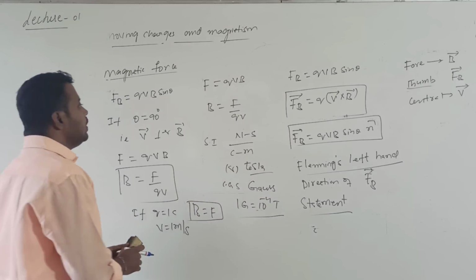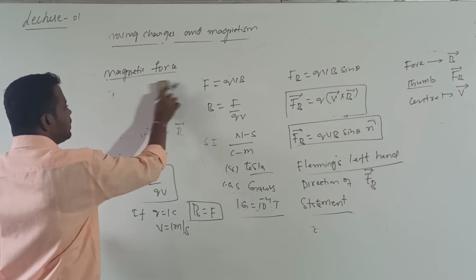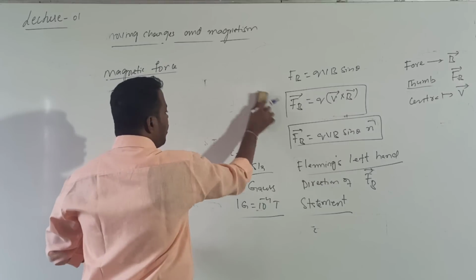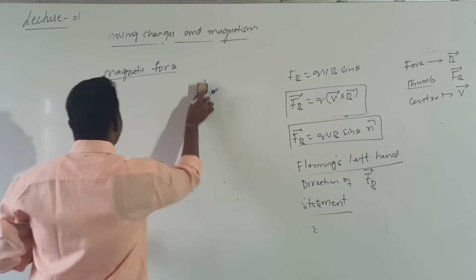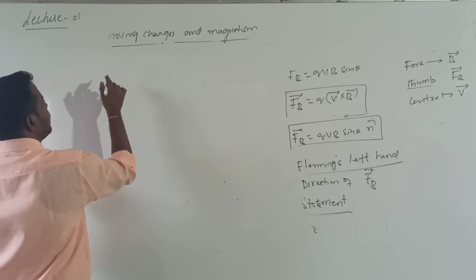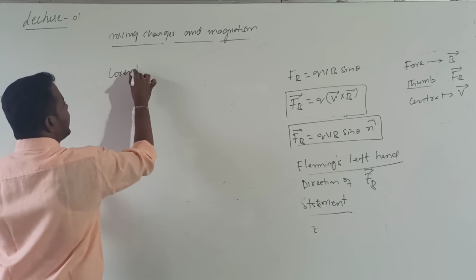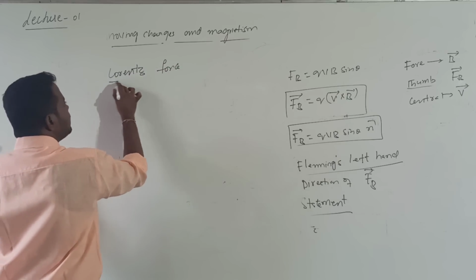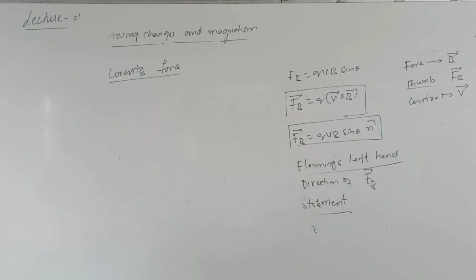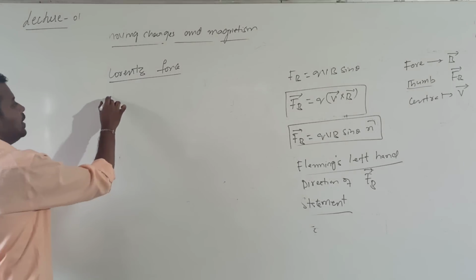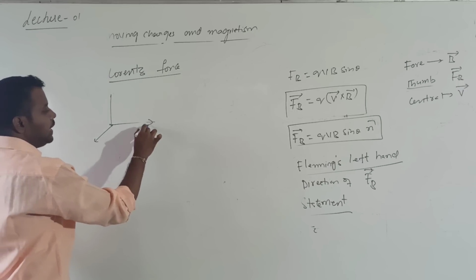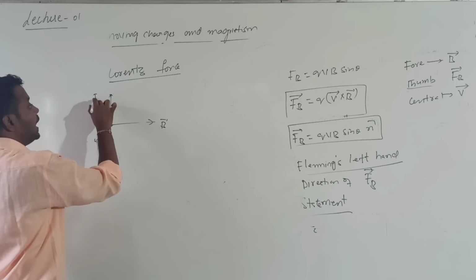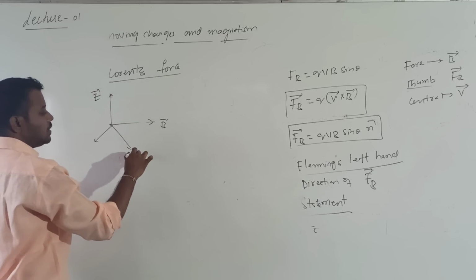Now, last point for this class. So what is Lorentz force? Which force? Lorentz force. Lorentz is a scientist's name. The scientist Lorentz performed several sets of experiments. So now let me consider a space. Here this is the direction of B bar and this is the direction of which one? E bar, electric field intensity. And this is the direction of V bar.